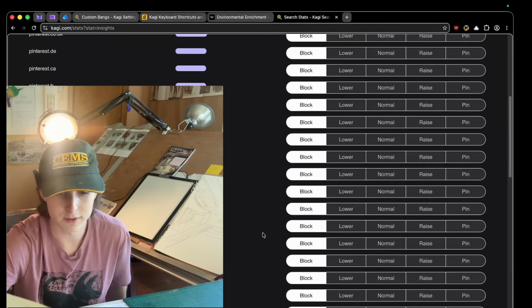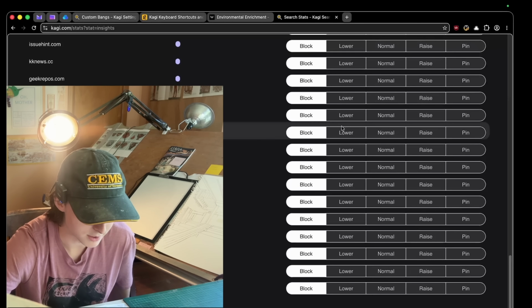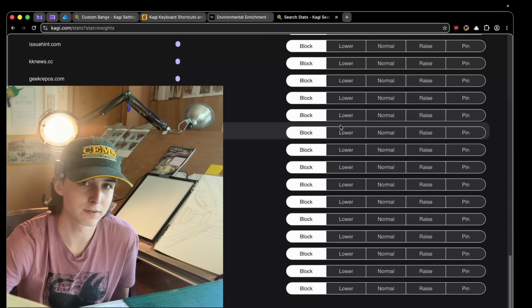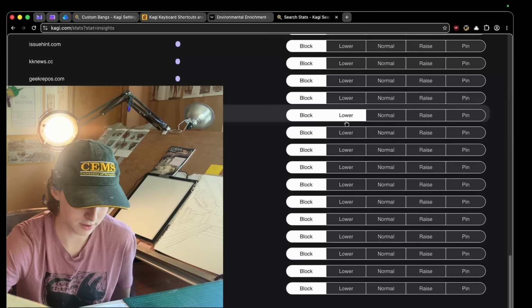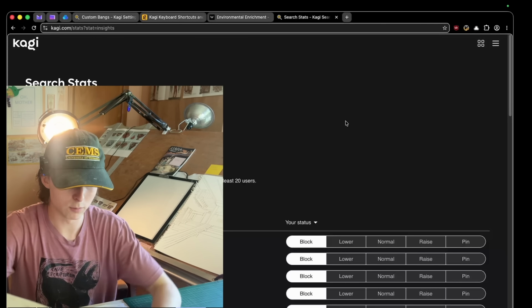And it's great because you have this 5-column system where, you know, maybe Reddit isn't the worst ever. Maybe there's like 10 people left on that site that have some brain cells and you want to just lower it instead of completely block it. Personally, it's gone for me. But so now all my search results are research papers or my custom search engine. But you can also do a whole lot more with bangs and stuff.